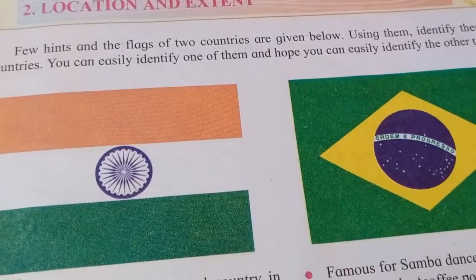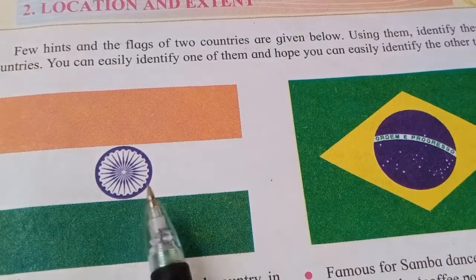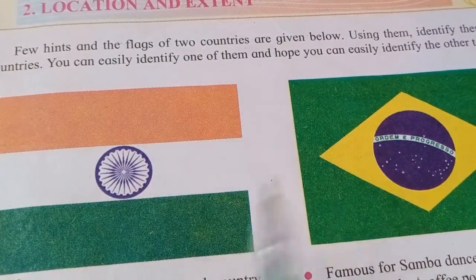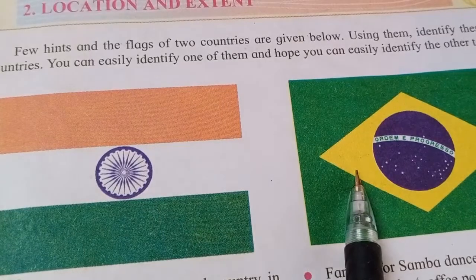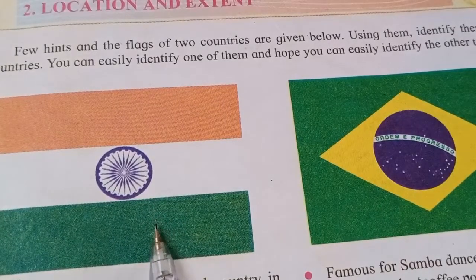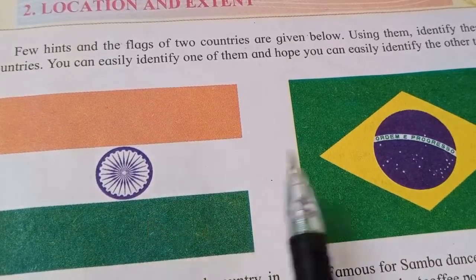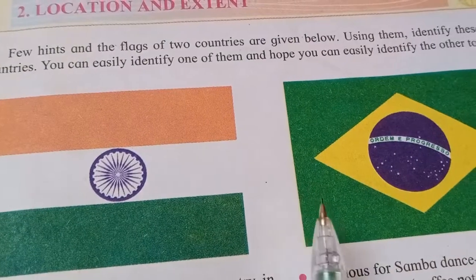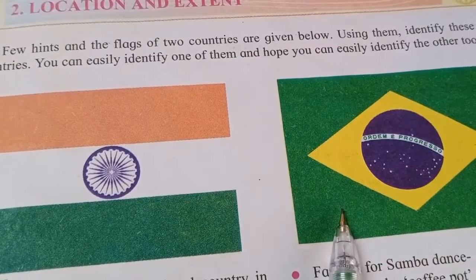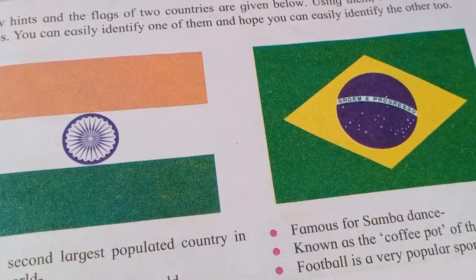Let's start. On your page number 9, you can see there are two flags which are shown. First one you can easily identify. Second one, maybe you will not be able to identify easily, but you can see there are some hints which are given here.